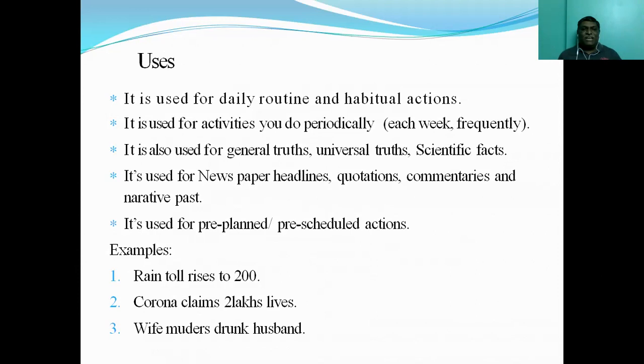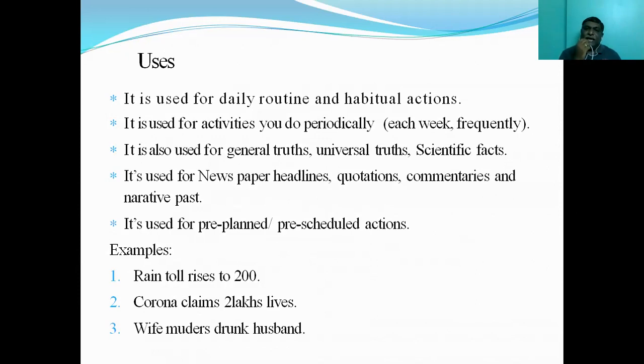And one more, you say, wife murders. Wife murders drunk husband. What is that, murders? As if it is eternally she murders. So the caption, the title, is in simple present tense. When you read inside, you understand that a wife murdered her own drunk husband. So newspaper headlines may be talking about past news, future news, or present news, but most of them are in simple present tense.